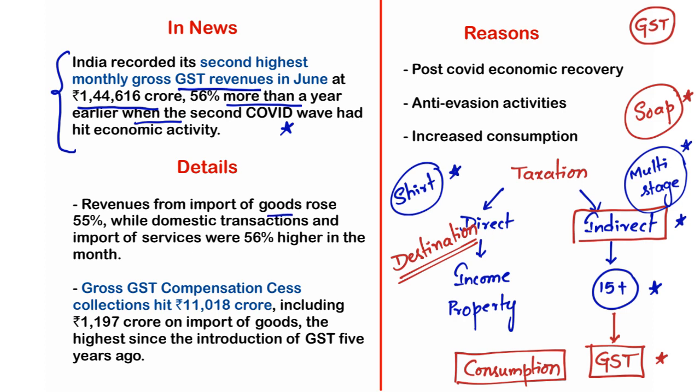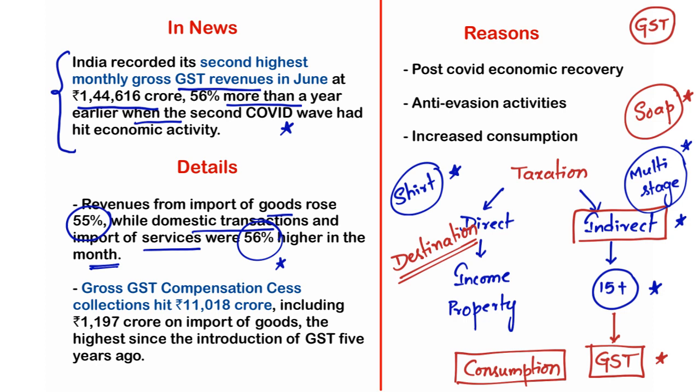Revenues from import of goods rose 55%. So the GST revenues from import of goods, that means whenever our country is importing some goods, those importers need to pay some GST to the government of India, and these revenues rose 55% according to this particular article, while domestic transactions and import of services were 56% higher in this particular month. Even the GST revenues collected from domestic transactions, that means the transactions that happened in our country, and import of services from other countries, also account for 56% growth according to this article.